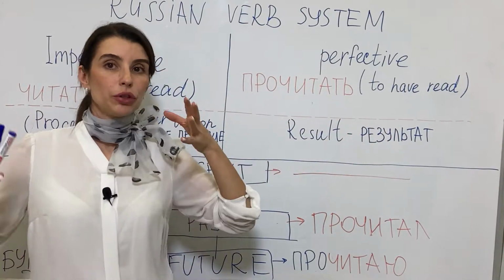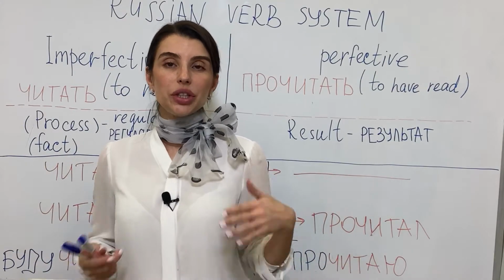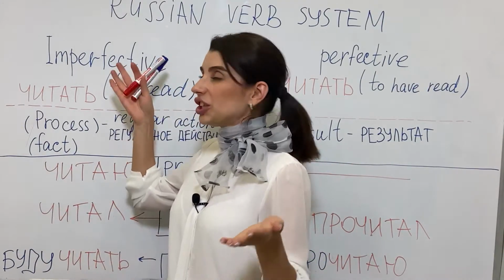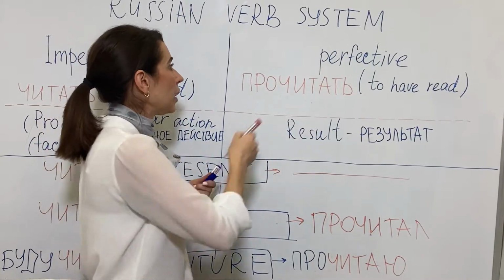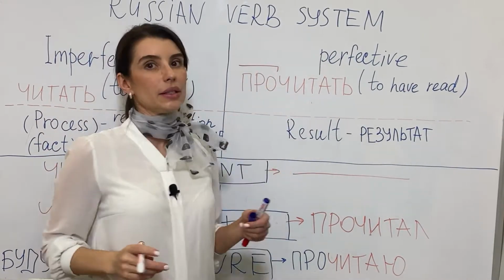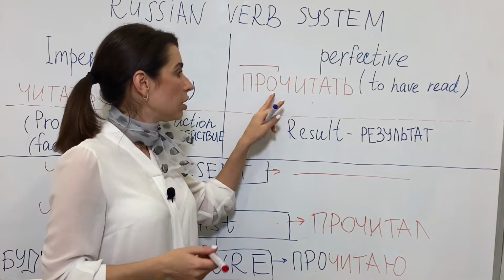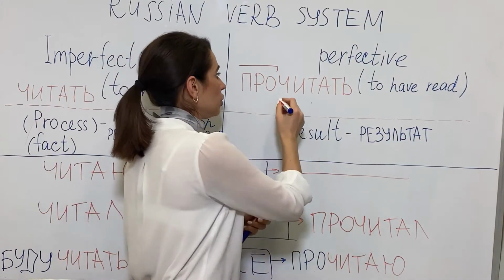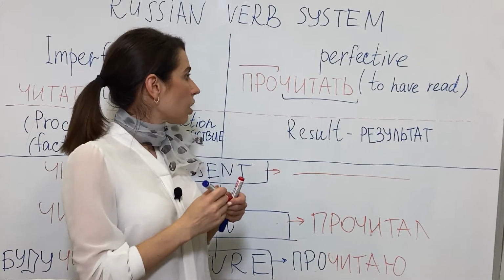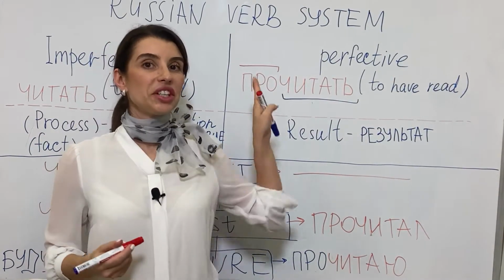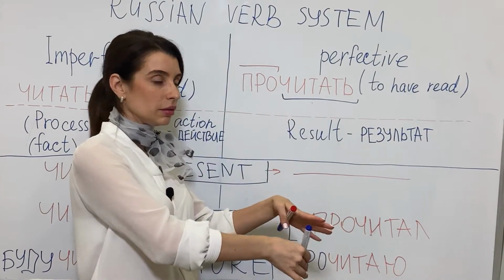For example, if you take a word like to read, читать, in perfective it will be прочитать. Про, and after that, читать. Do you see? So прочитать, this word is a result.